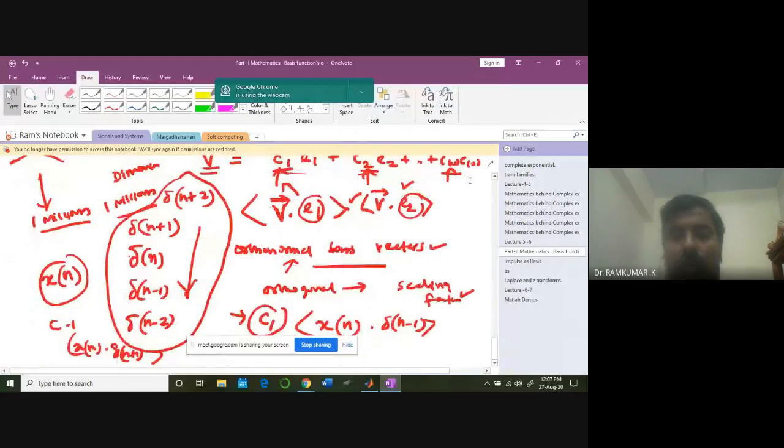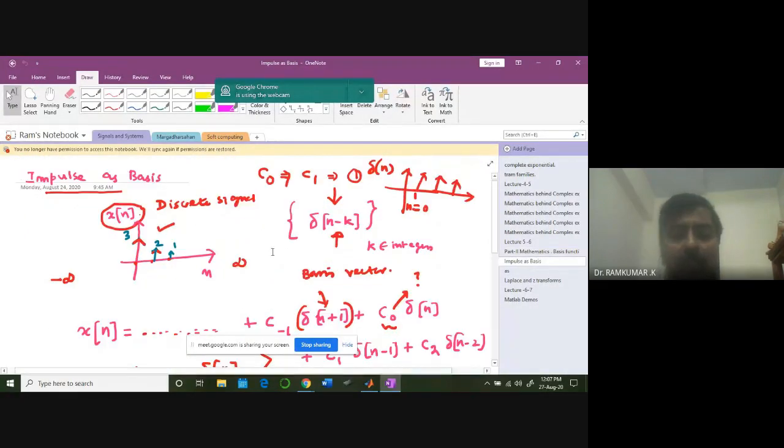Now we are going to view the corresponding basis vector as an impulse signal, as a combination of impulses. The impulses exist between minus infinity and plus infinity. So by changing the k value, I can right shift and left shift.